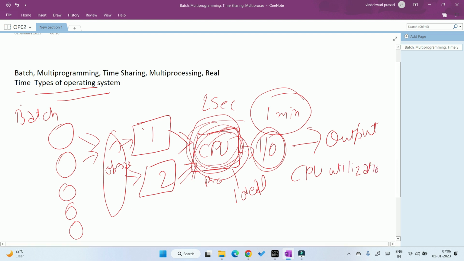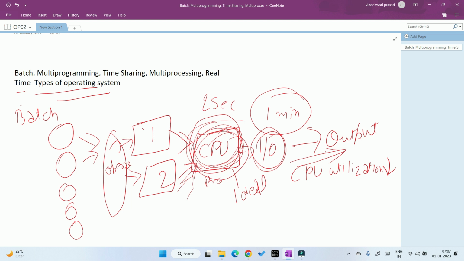This is the biggest disadvantage because CPU utilization time is very low in this system, and you can understand how this happens. First, there are different jobs. The operator will batch these jobs into two or three categories based on similarity. The CPU takes one of them, does its work, input output, and when the whole process is completed, then the CPU takes other work. Till then, the CPU may sit idle but cannot do other work. That is the biggest disadvantage of this system, because here CPU utilization is very low.